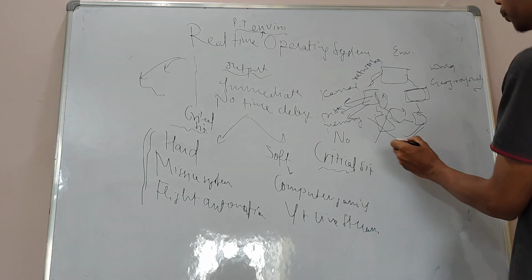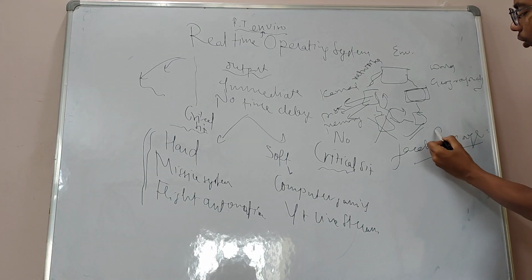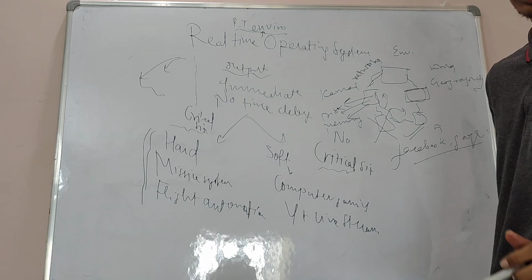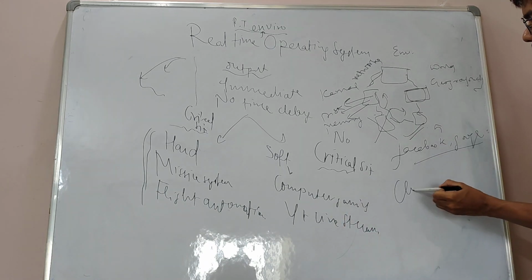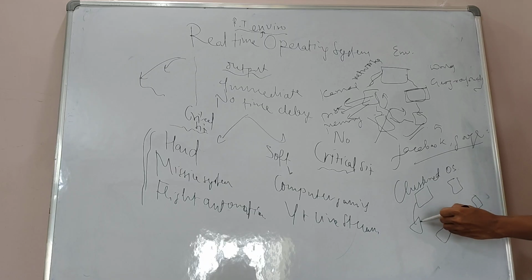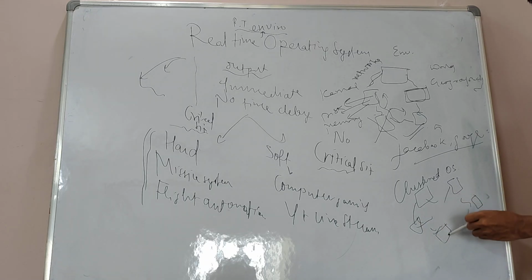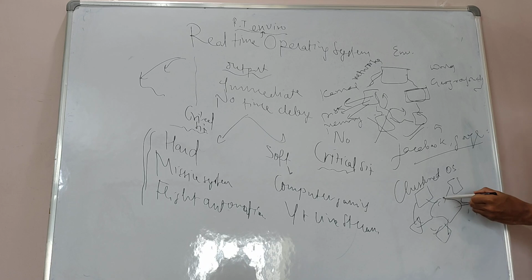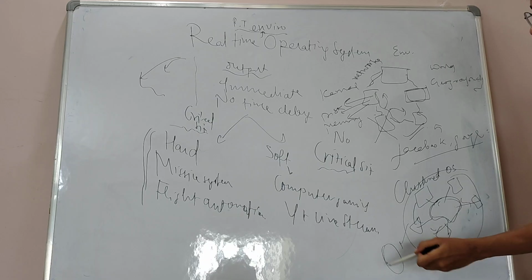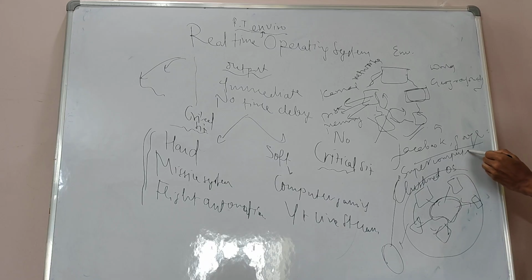Facebook and Google use this technology. Now we will discuss clustered operating system. In clustered operating system, I took many machines and clustered them into one, in such a way that the entire cluster will act as a single machine, a supercomputer.